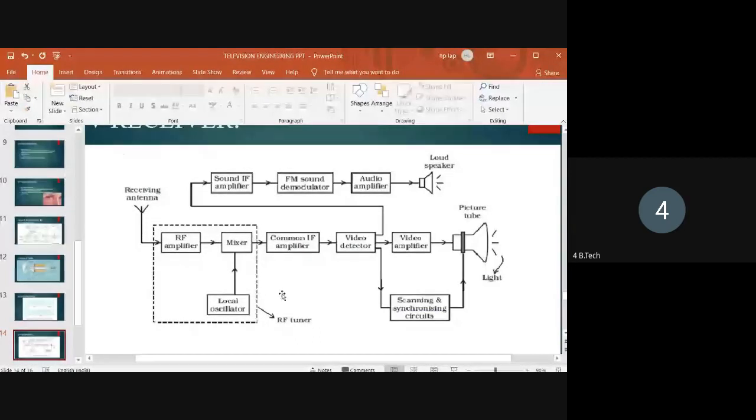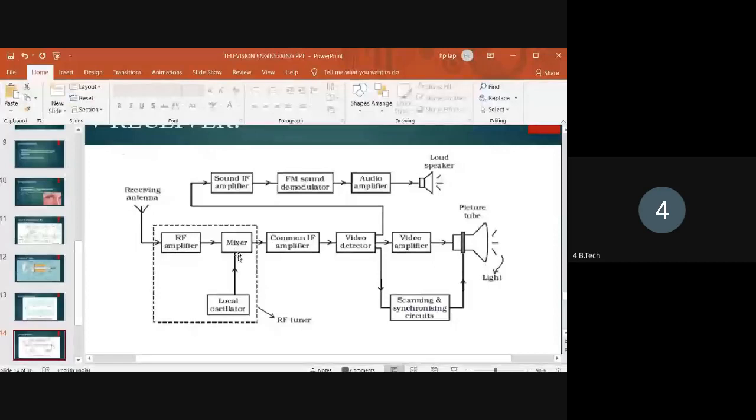The RF tuner is a heterodyne type. The receiver is a heterodyne type receiver, because here we are using a local oscillator with a mixer. The local oscillator with mixer is used to change the frequency of the input signals, and it is converted to a fixed intermediate frequency.